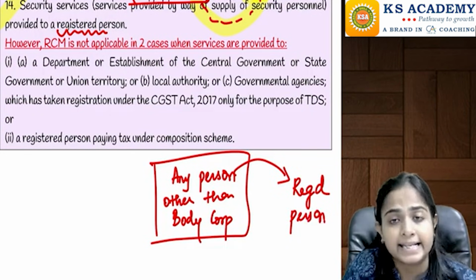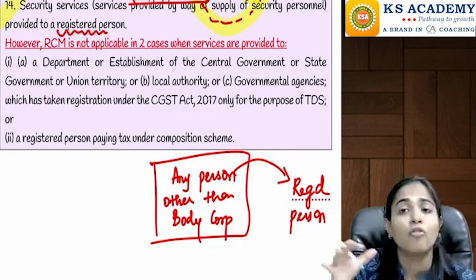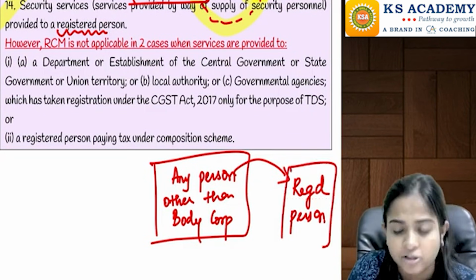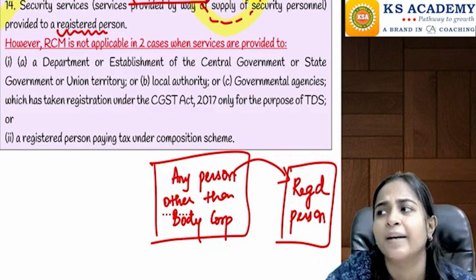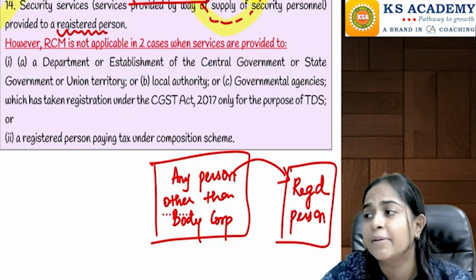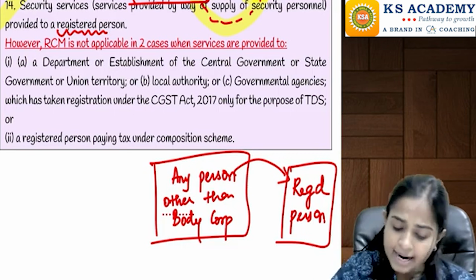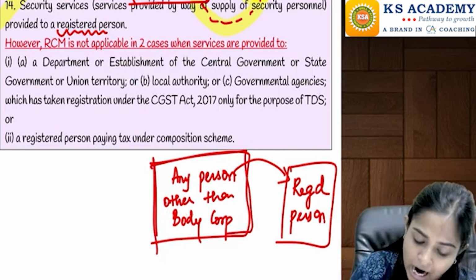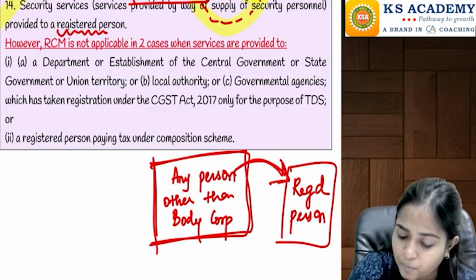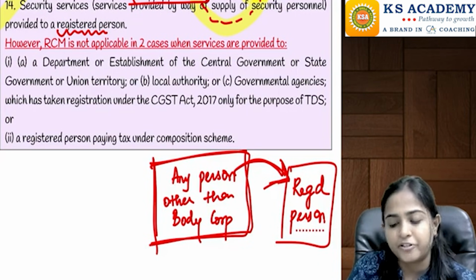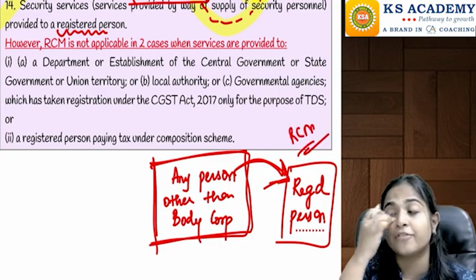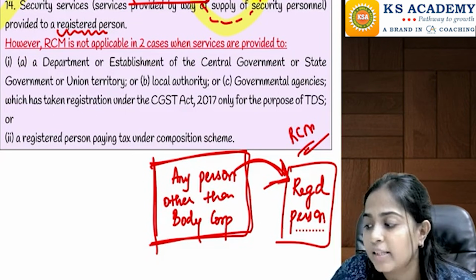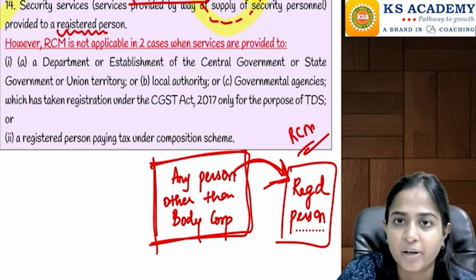Let's say, for example, an individual watchman is providing services to a registered person. Then in that case, reverse charge mechanism will be applicable, because you cannot expect that individual watchman to get himself registered under GST and to pay the taxes. So any person other than a body corporate, if he is providing the services to a registered person, then in that case reverse charge mechanism will be applicable. Any services in the form of security personnel services, then reverse charge mechanism will be applicable.